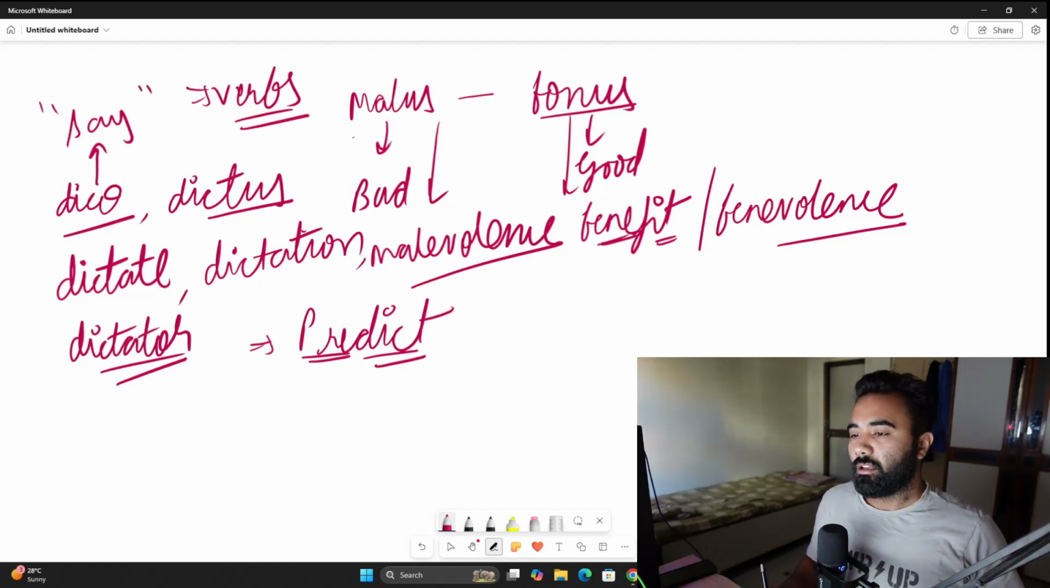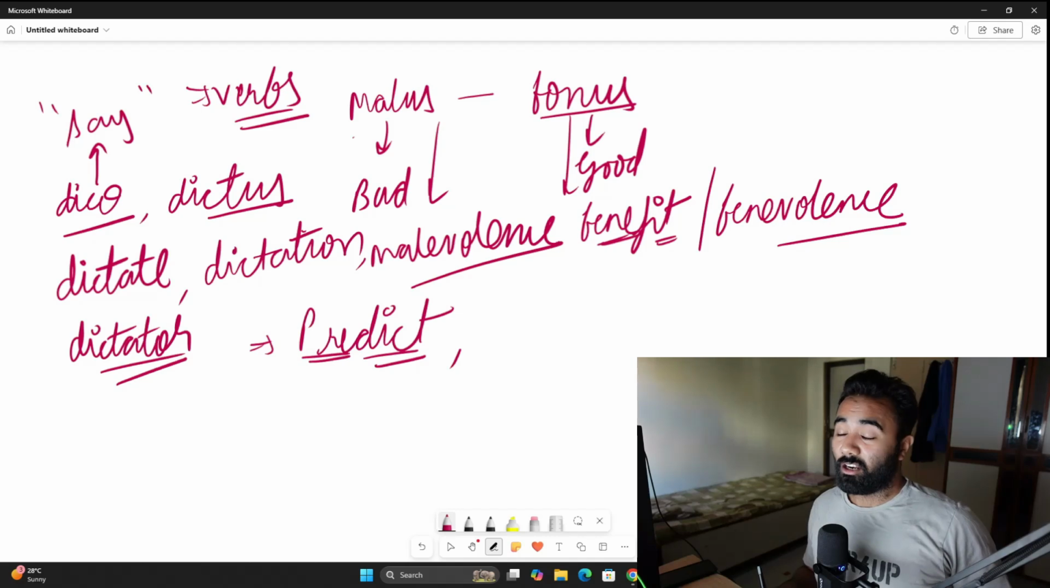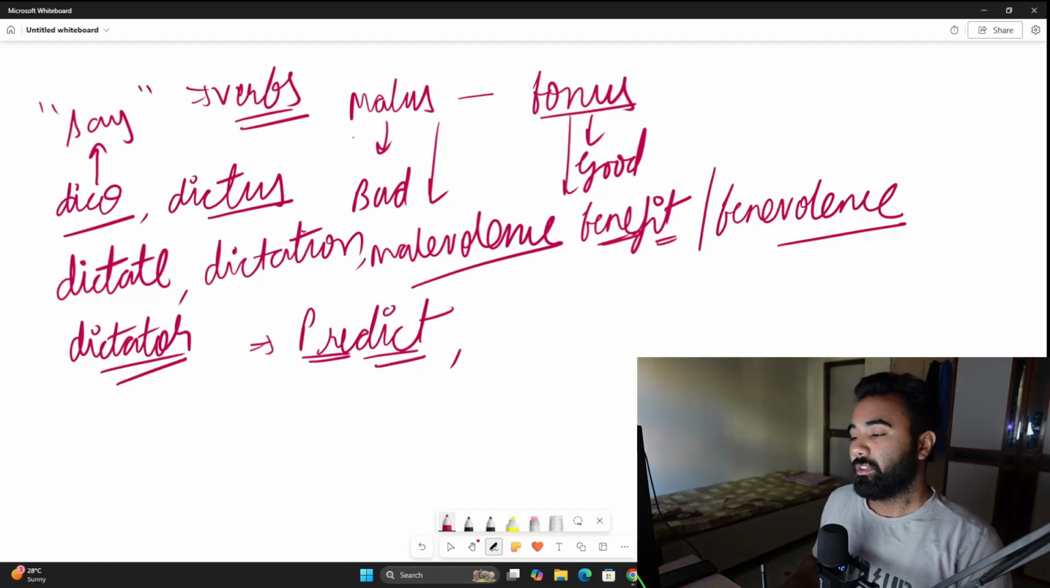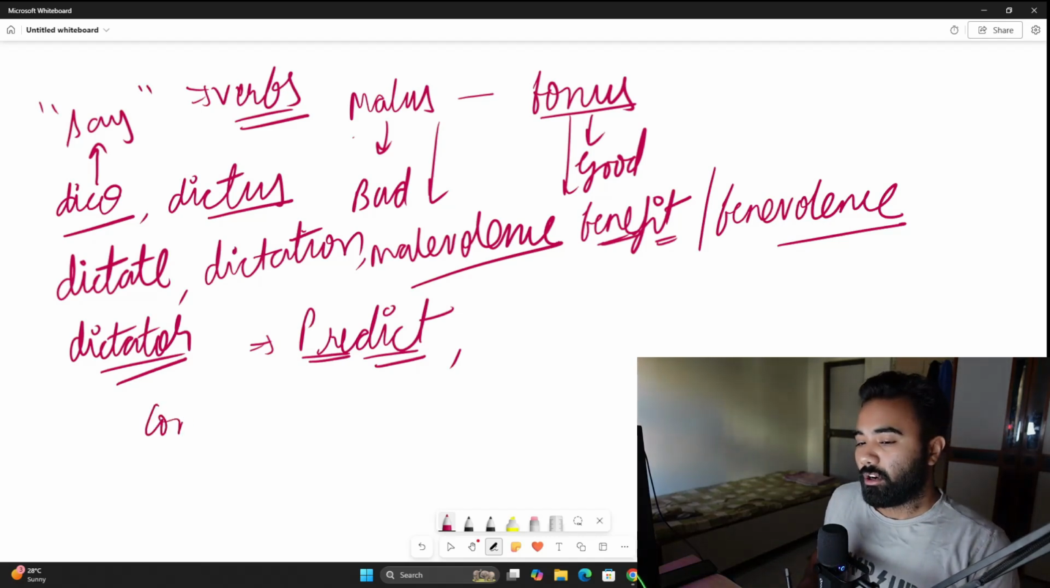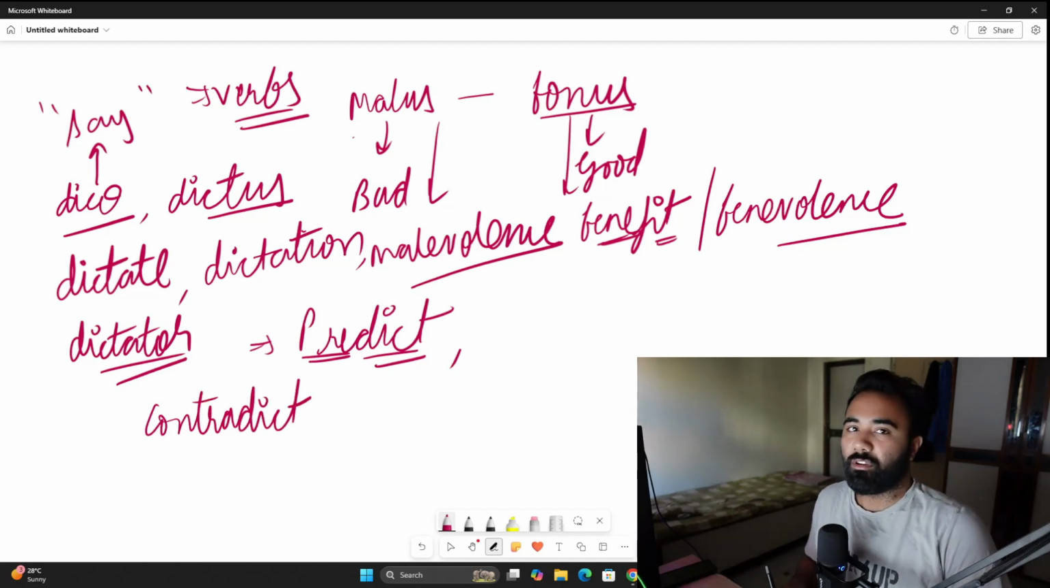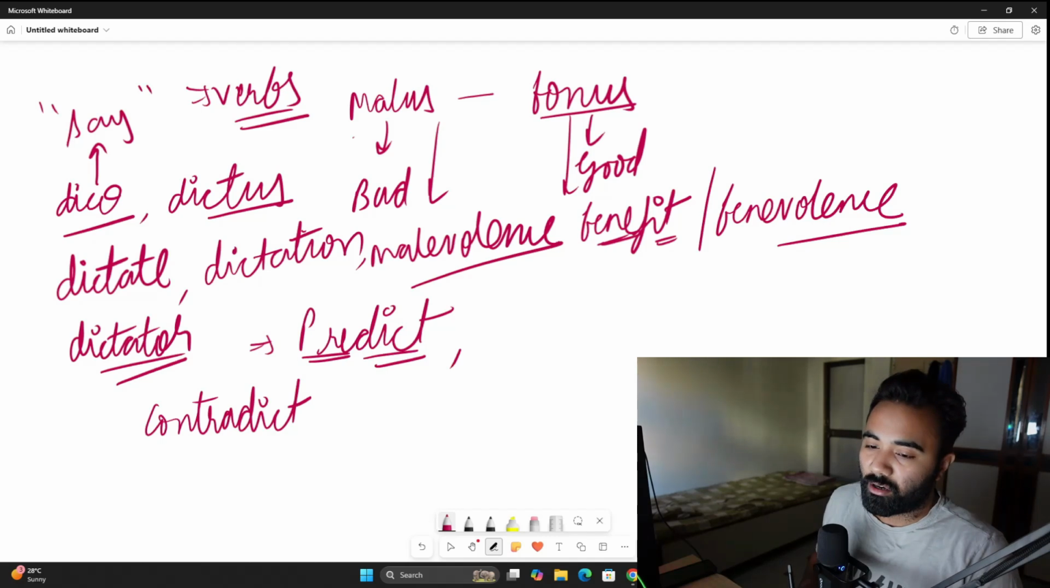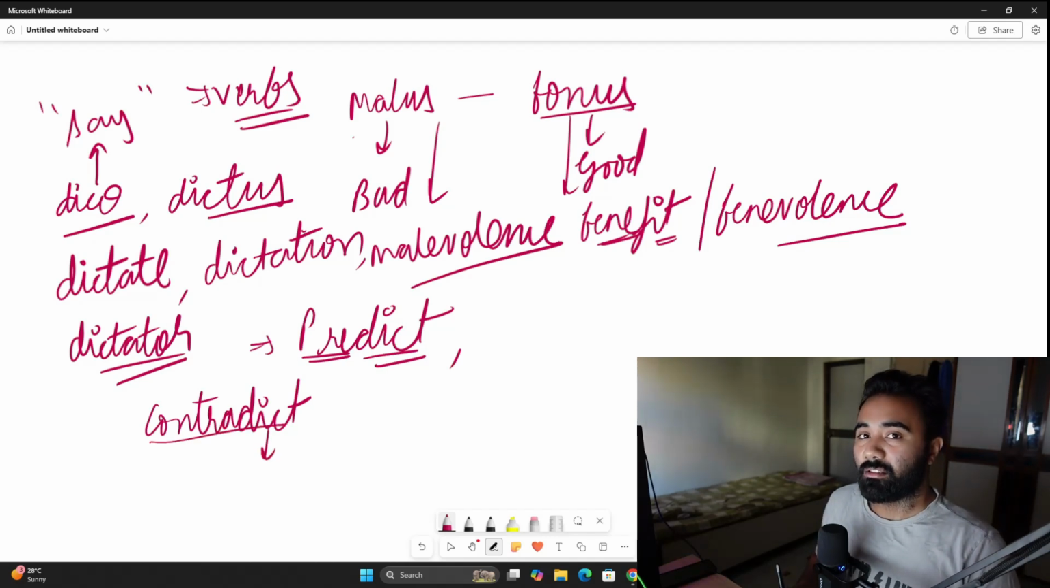So that is predict. Let's look at another word using the same root, that is contradict. I'm sure you have heard this word very frequently in your day-to-day life. Contradict also uses the root dict, which means to say. Contra means against, to say against something. Hence we use the word